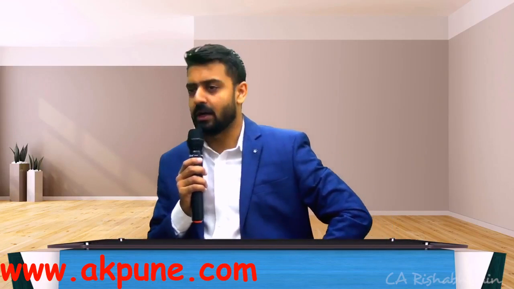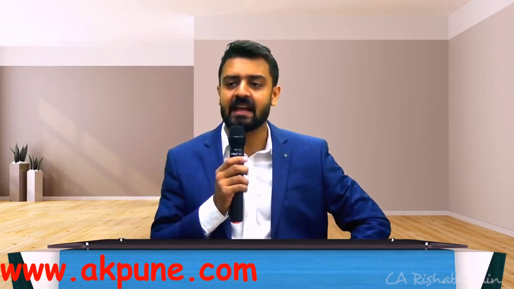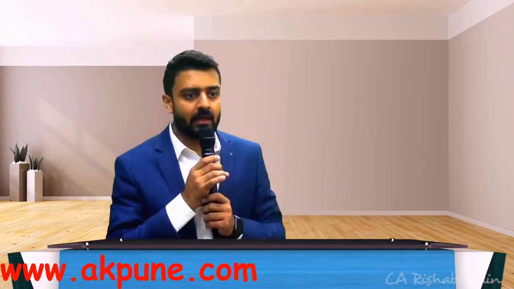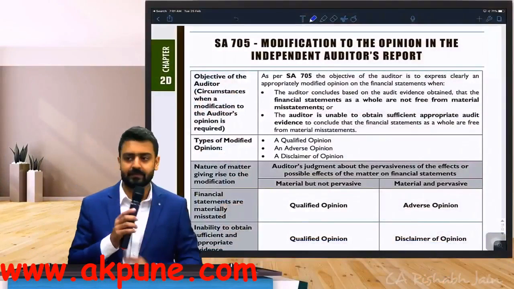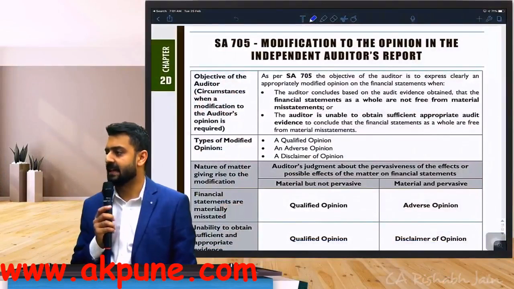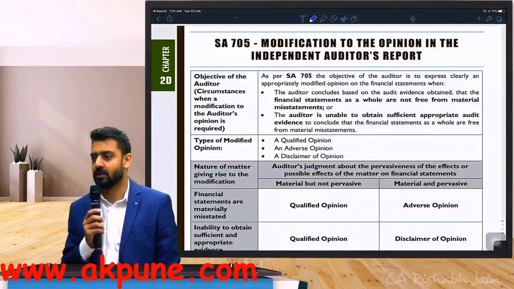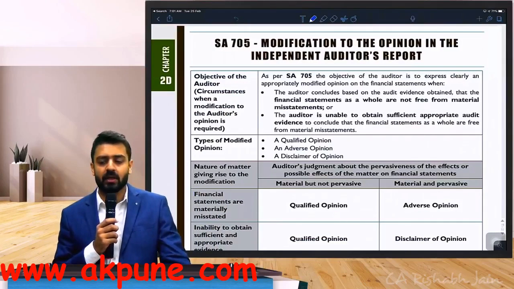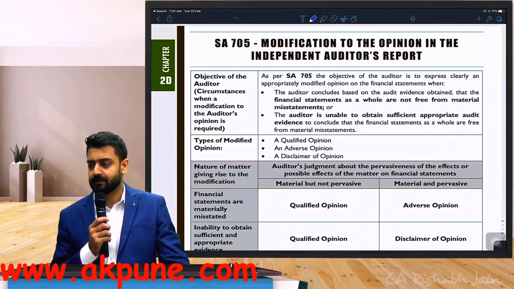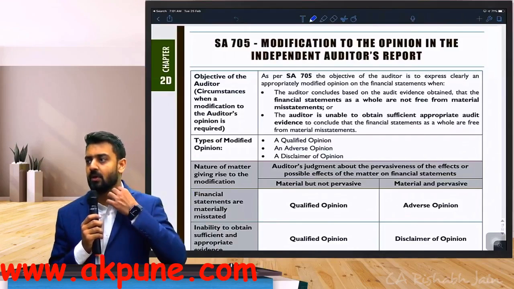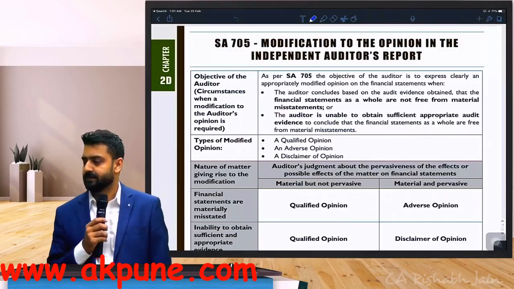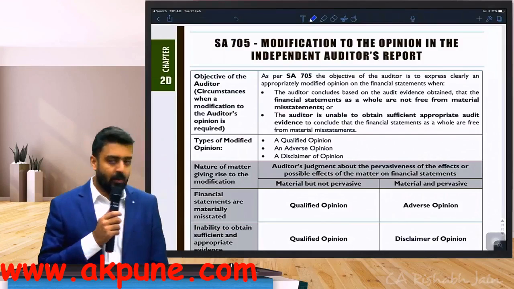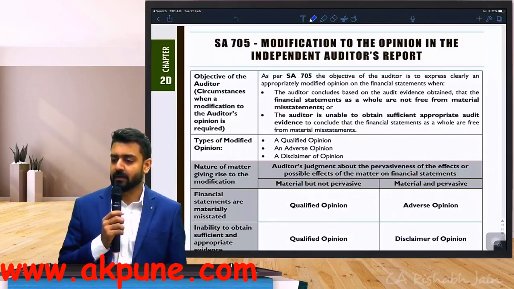So do one thing, in your notebooks, give a heading SA 705. SA 705. Modification to the auditor's opinion.